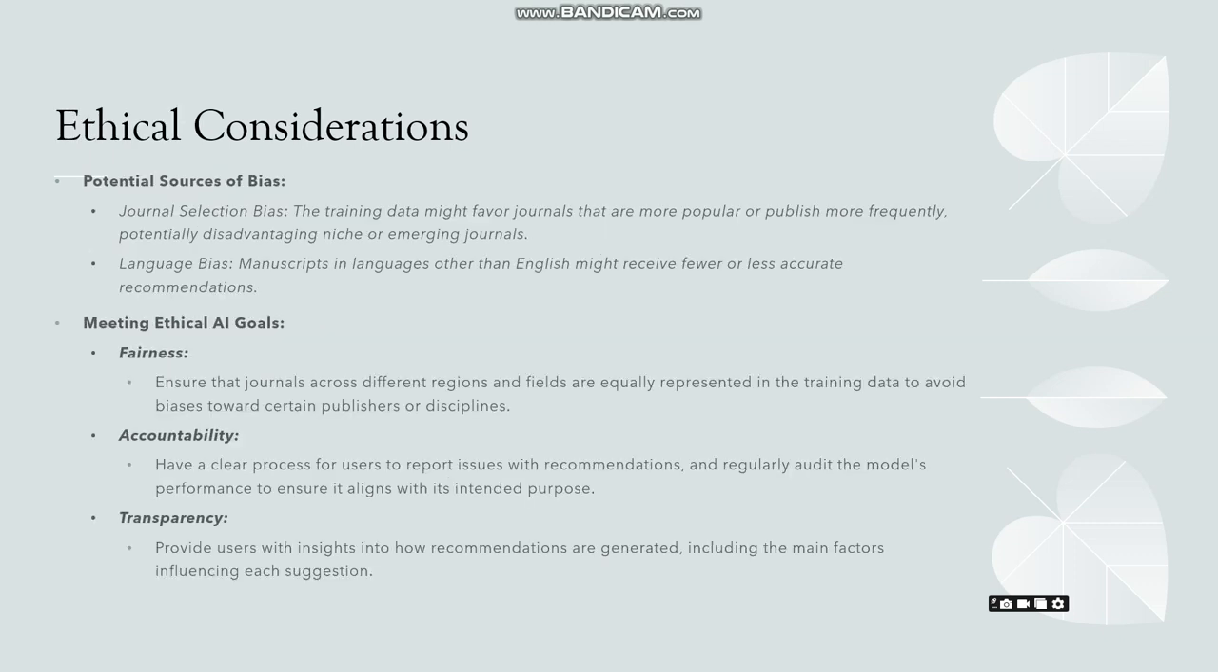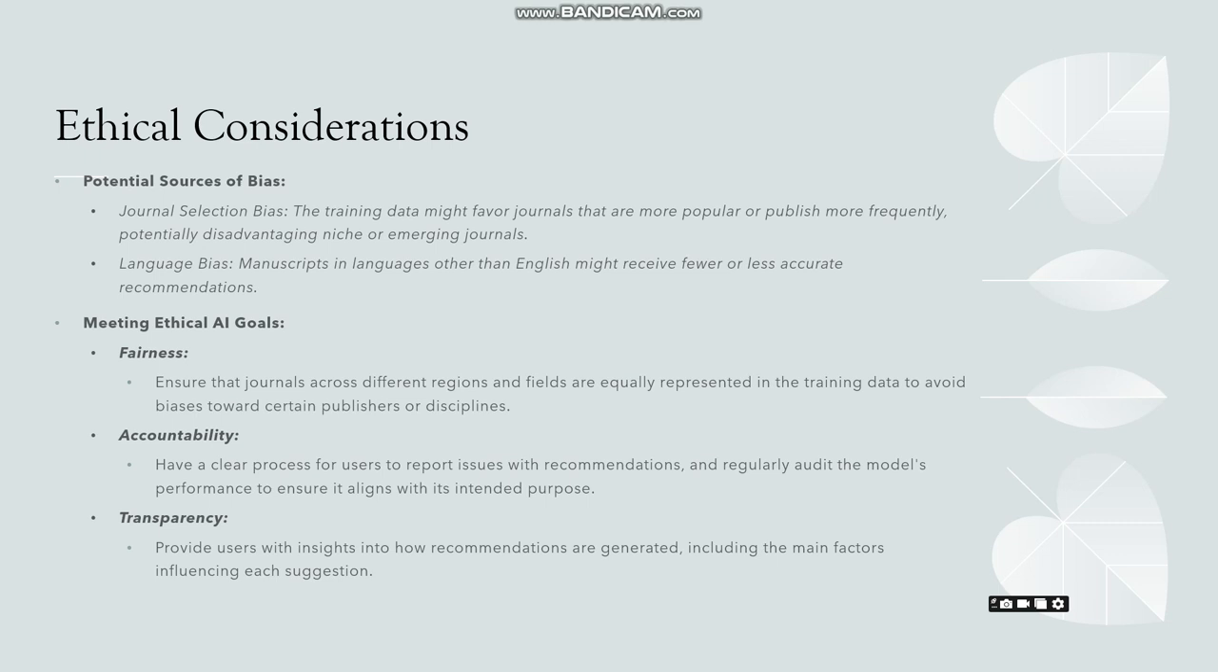Lastly, considering the ethical consideration, one of the main sources of bias is journal selection bias. If our training data set favors popular journals, it could be a disadvantage for other emerging journals as well. Additionally, language bias could also be a potential reason of bias, as a manuscript in languages other than English may receive fewer recommendations.